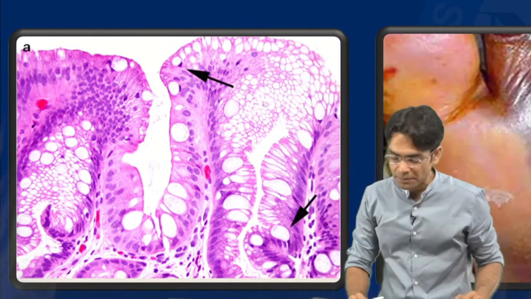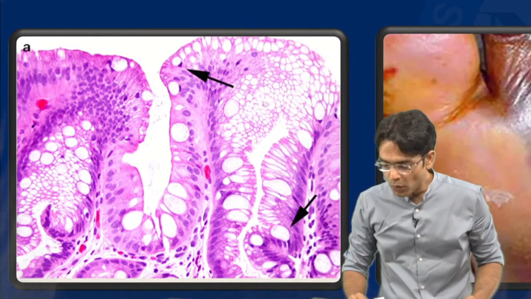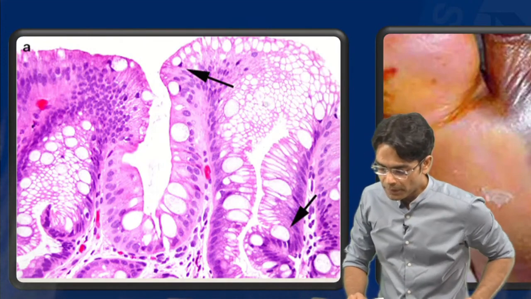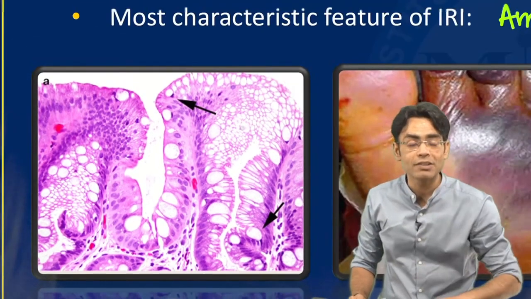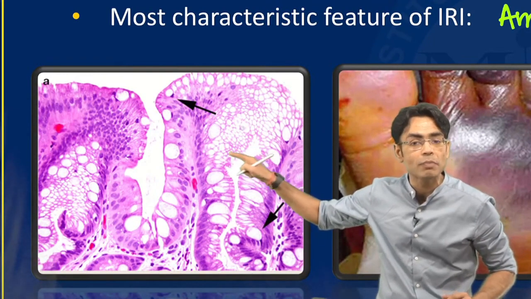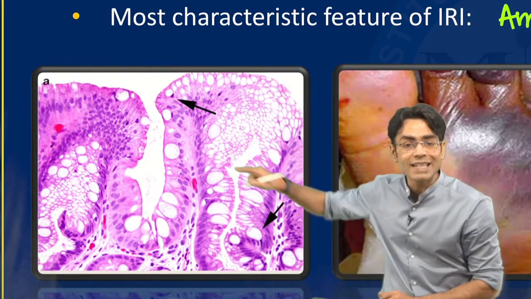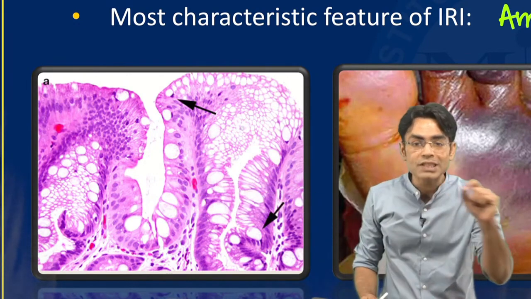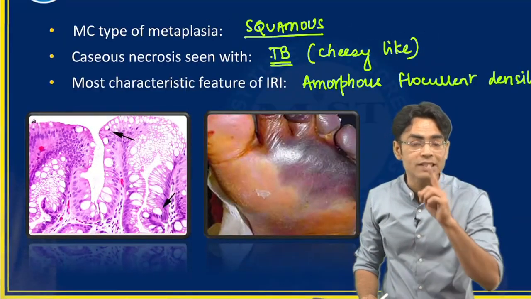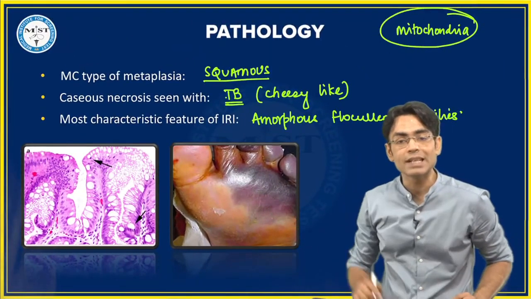Yeah, Mohan, very good, beta. These are your goblet cells, the hallmark feature of Barrett's esophagus. This is a typical image of Barrett's esophagus where you are seeing these empty cells. These are your goblet cells, which you never see in the esophagus. You always see them in the intestine, and now you are seeing them in the esophagus.